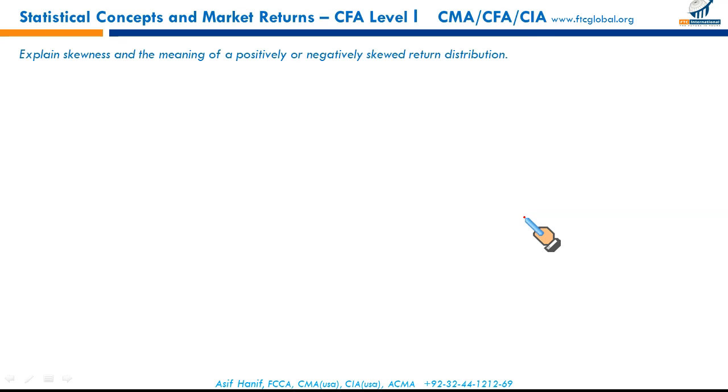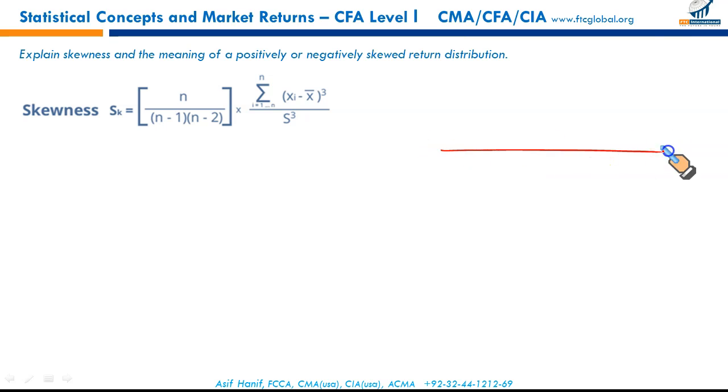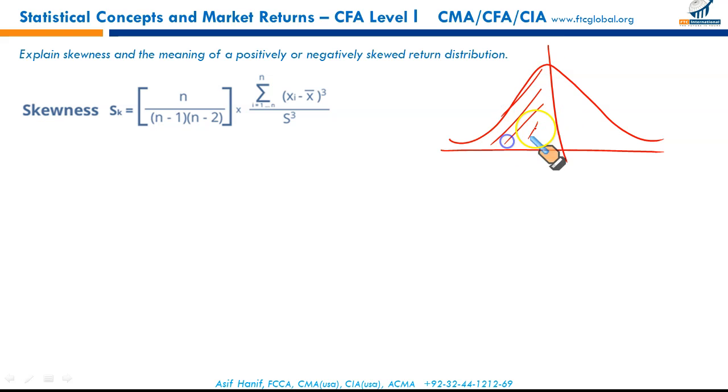Next learning outcome statement is explain skewness and the meaning of positively and negatively skewed return distributions. First of all, a normal distribution is represented like this, where the data is symmetrical. A distribution is symmetrical if it is shaped identically on both sides. 50% of the data here, 50% of the data here. This is called a symmetrical distribution.